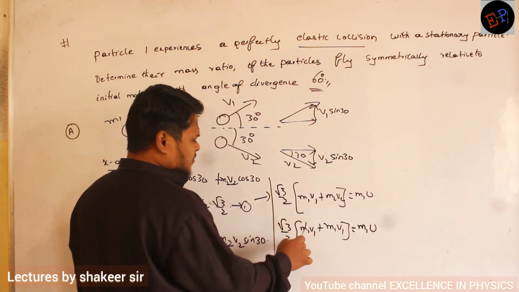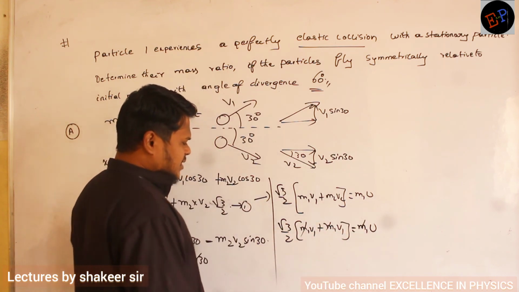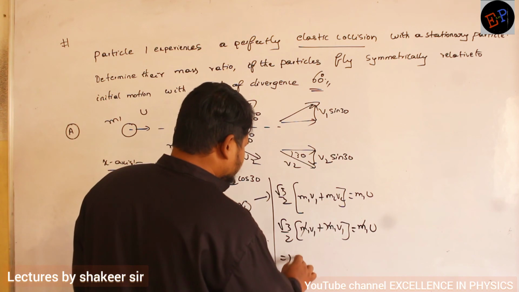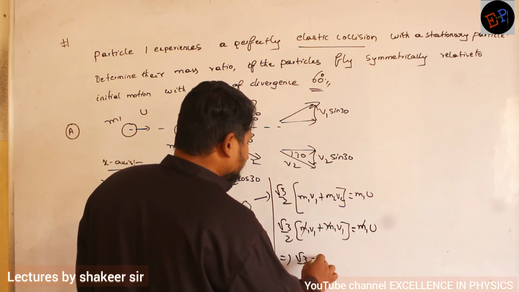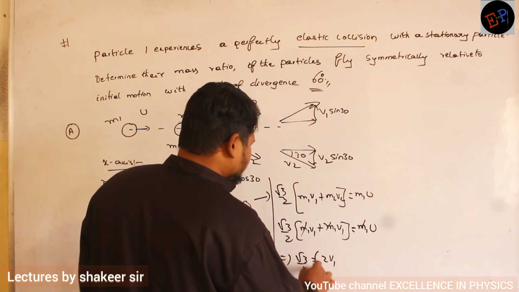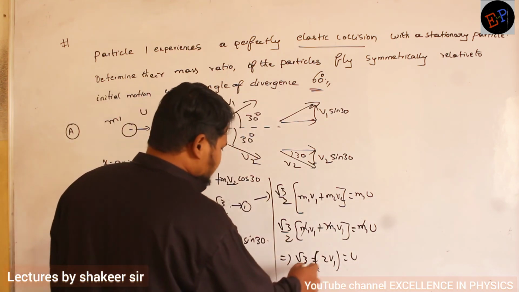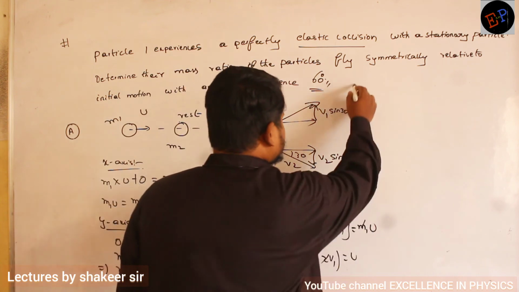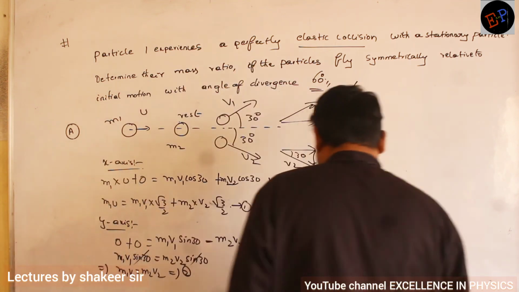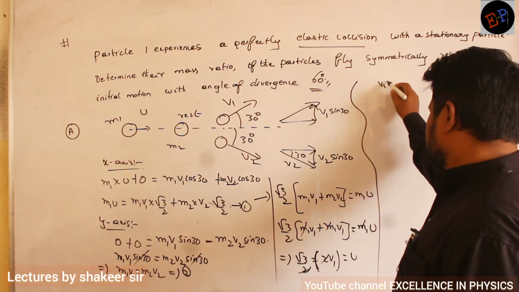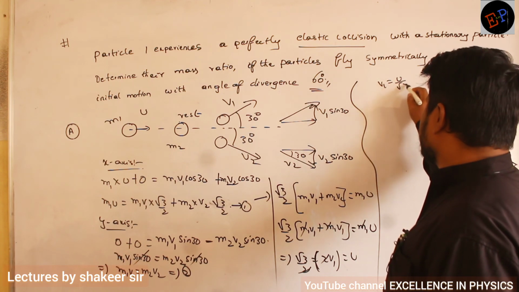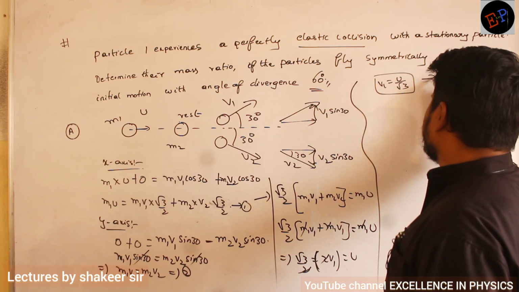Okay. So m1, m1, m1 get cancelled, then what will I get? Root 3 divided by 2 multiplied by 2v1 is equal to u. So 2 and 2 get cancelled. So what is the equation I got? I got v1 is equal to u divided by root 3. So let it be my third equation.